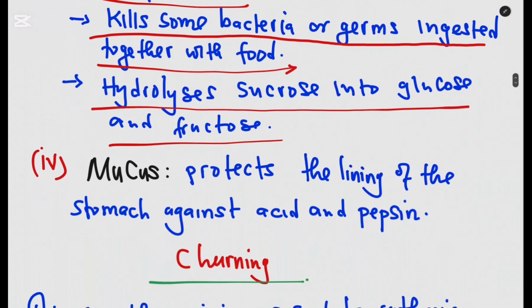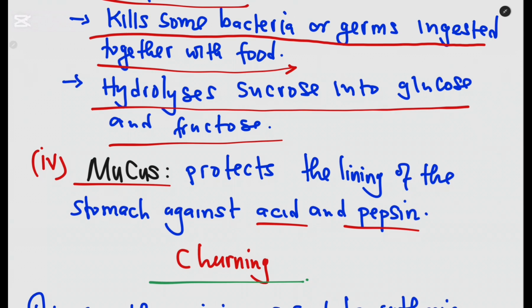Okay, the other one that is secreted, or part of gastric juice, is mucus. Mucus is also produced in the stomach, and it protects the lining of the stomach against acid and pepsin. So if there was no mucus, pepsin would hydrolyze or digest the wall of the stomach, and also hydrochloric acid would damage the wall of the stomach.